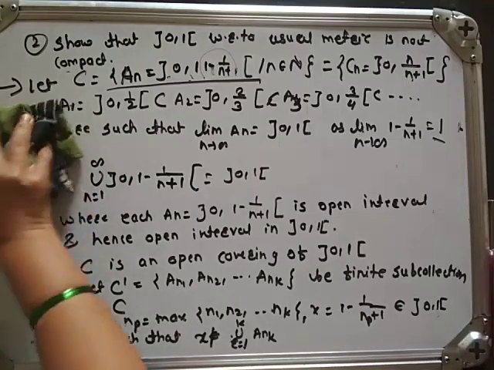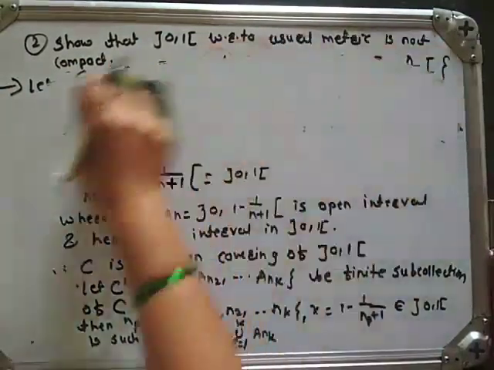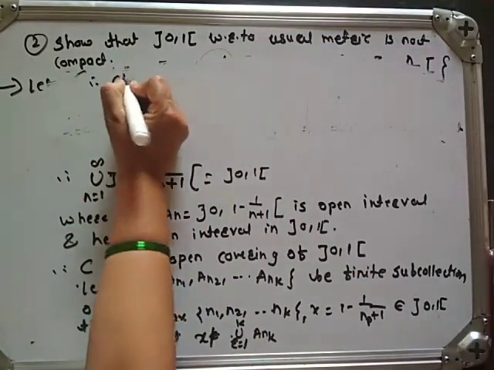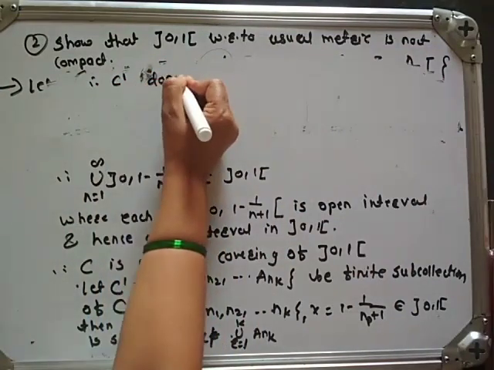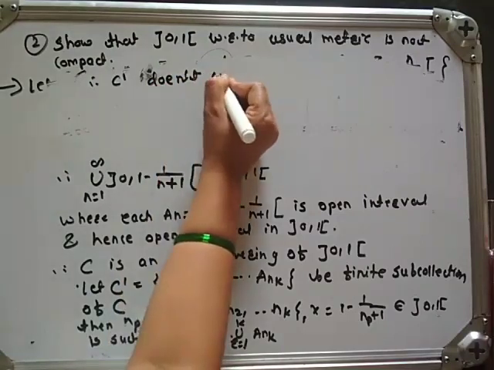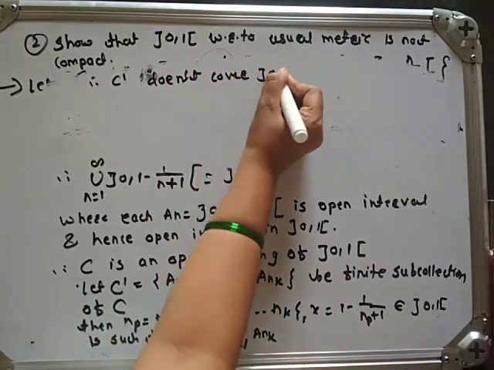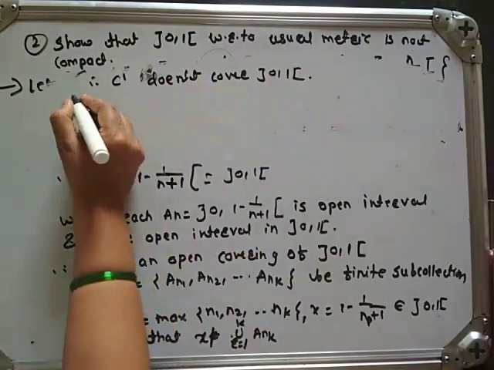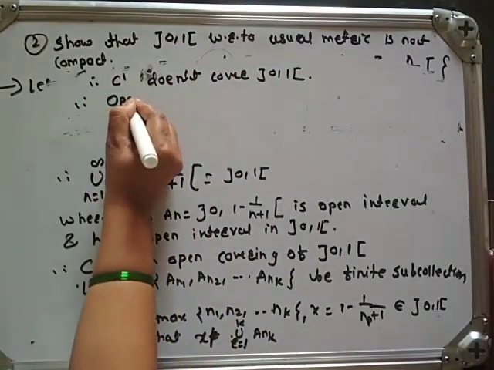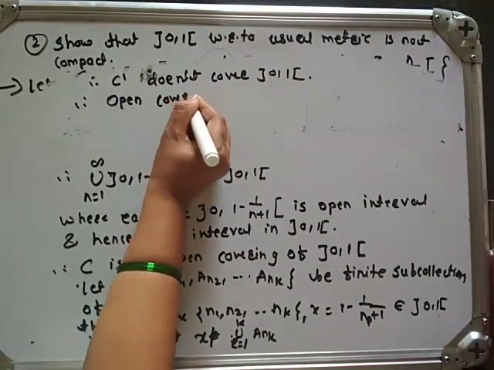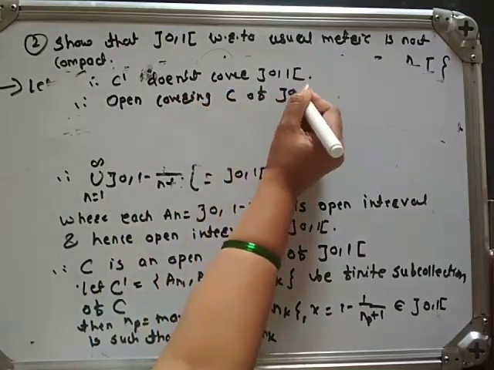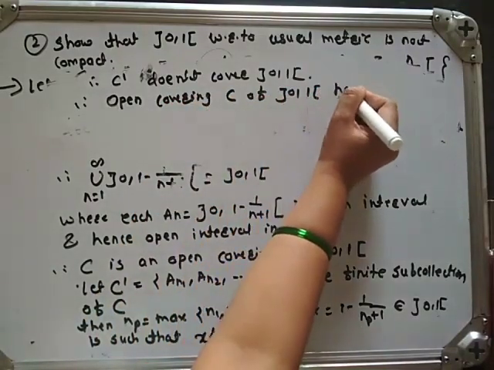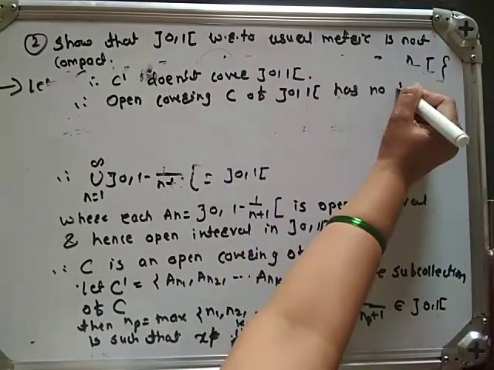Therefore C dash doesn't cover the open interval 0, 1. Therefore the open covering C of the open interval 0, 1 has no finite subcover.